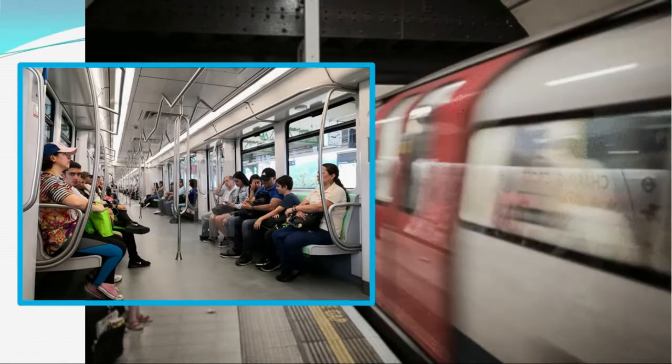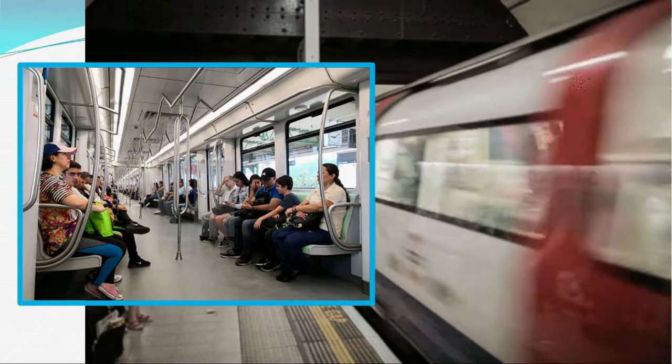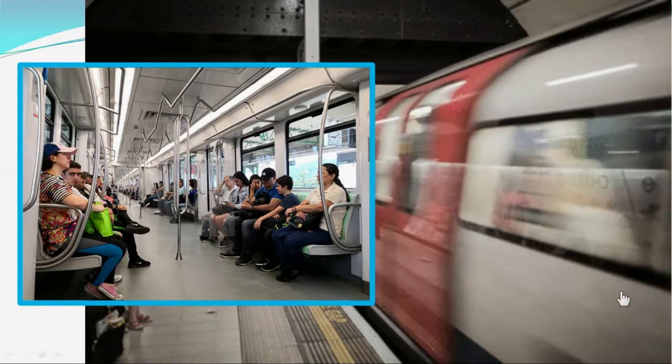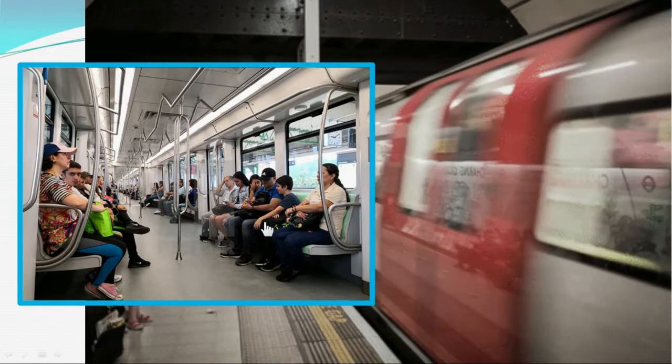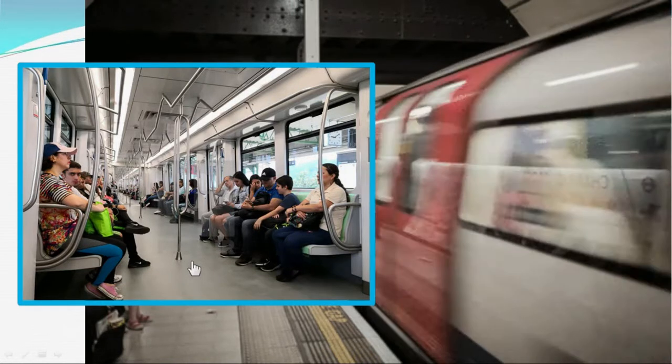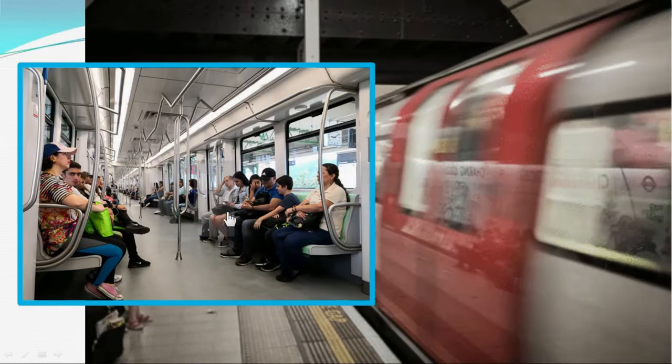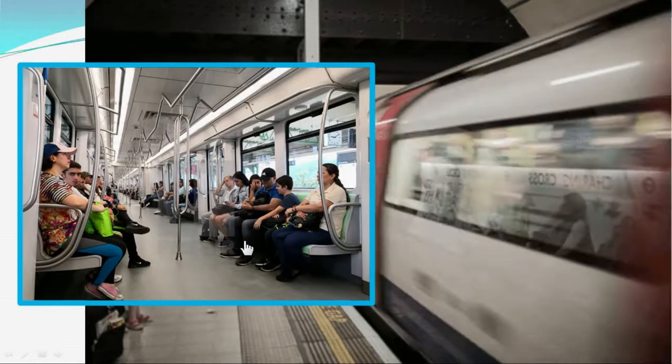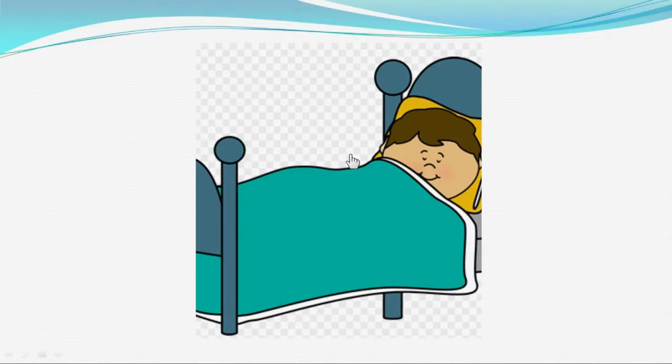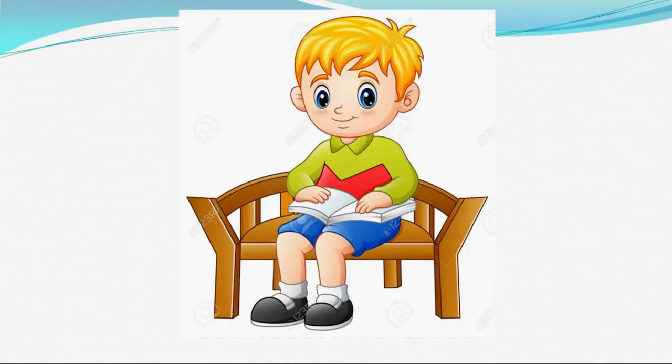So the motion and the rest both depend upon the reference point, where we are taking the reference point. If the reference point is outside the train, then the passengers are in motion, and if the reference point is inside the train, then the passengers are at rest. Now we will take another example. If we are at home and we are sleeping, then we are at rest. Or if we are sitting in a chair, then we are at rest.